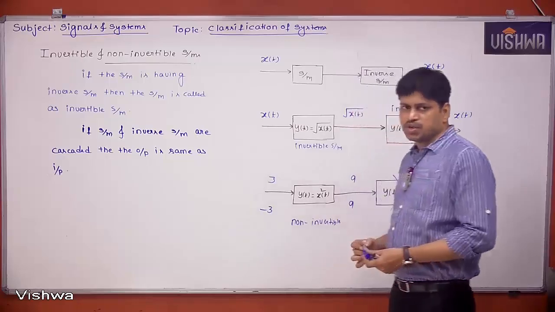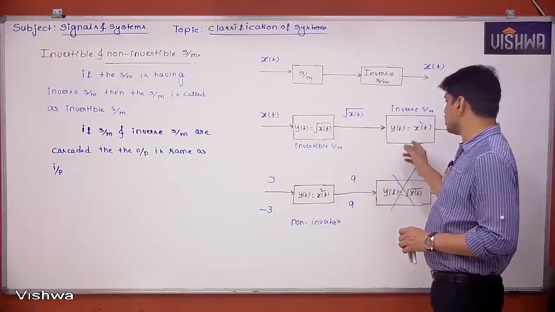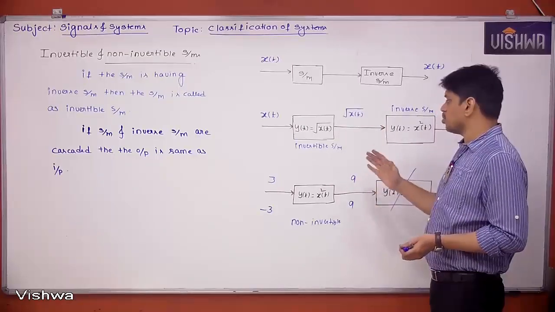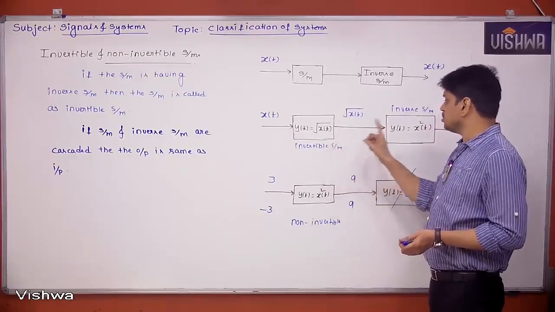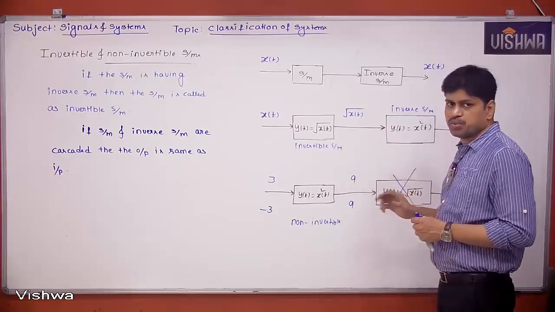This is the one thing you have to remember. If this is the inverse system for this system, it doesn't mean that the reverse also holds. There is no such thing. Yes, for this system, this is the invertible system. That's the only thing we know. But for the other, it may or may not be. We have to check further.